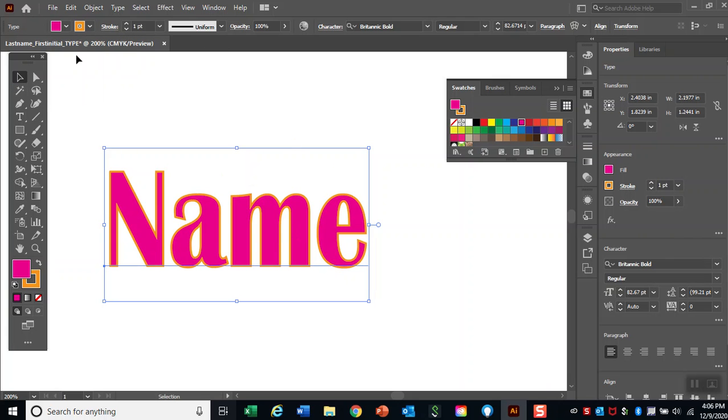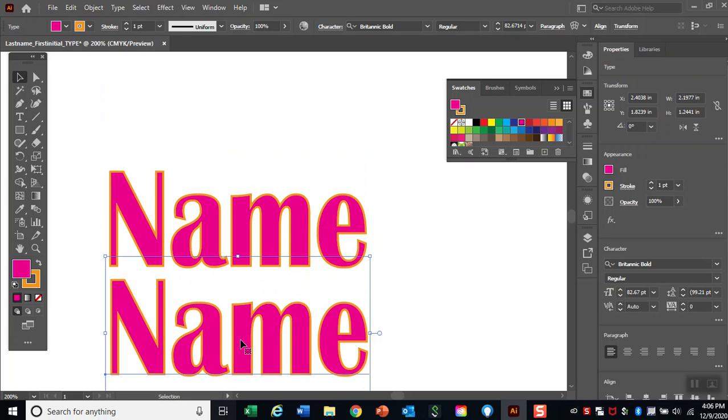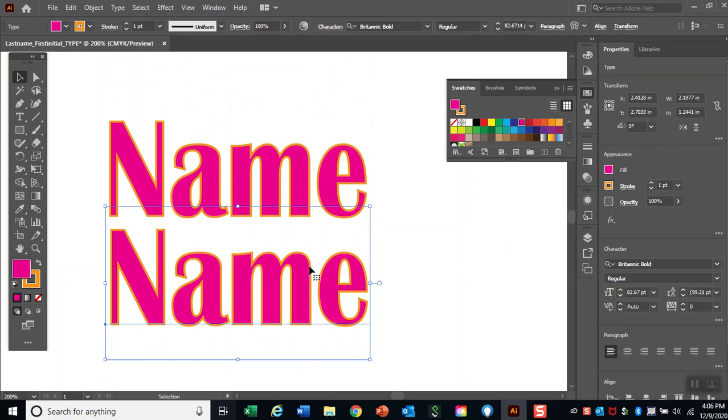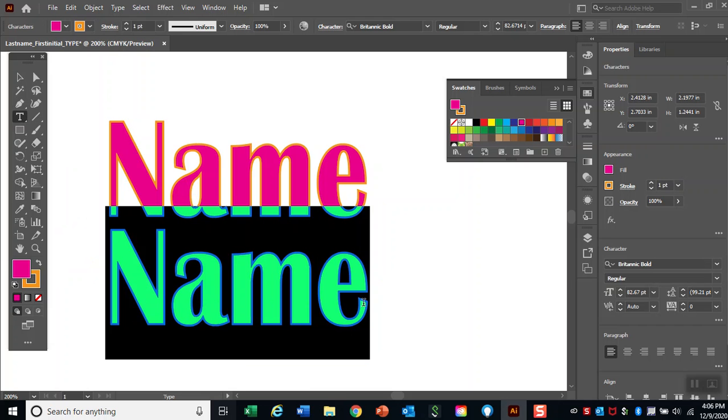We are going to copy, select, hold down Alt, A-L-T, click, and drag. Now I have two. Double left click, or click on the type tool and change the font.